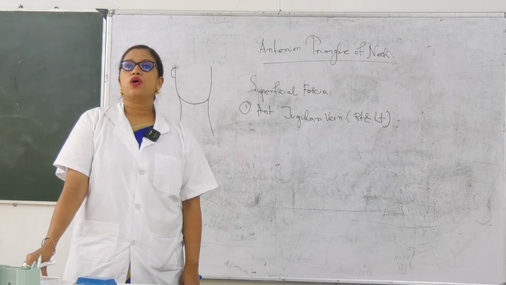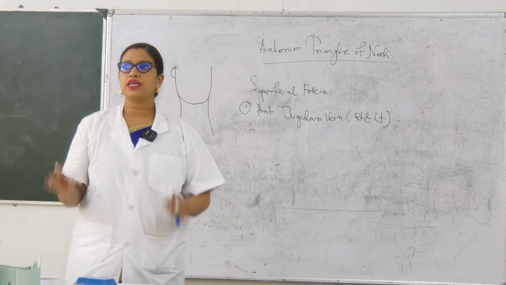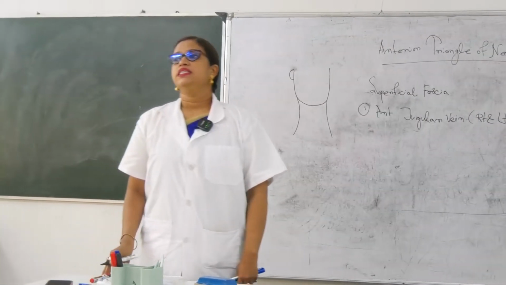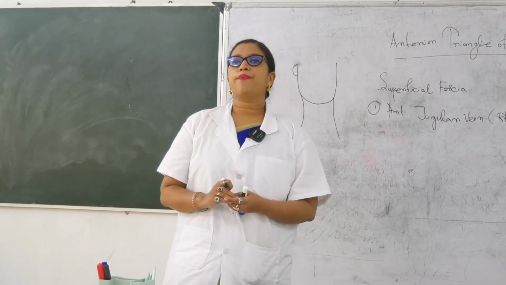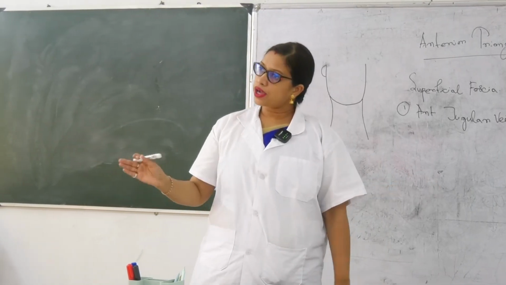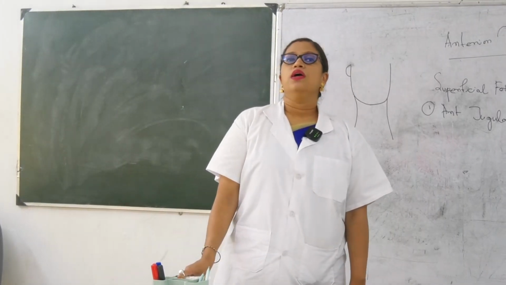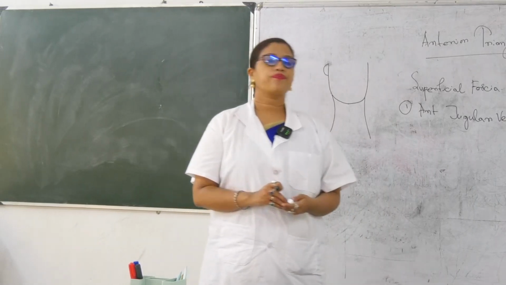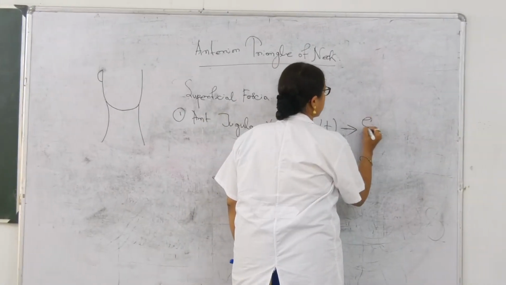Just below the apex of anterior triangle. Understood? Both sides, right and left anterior jugular veins form an arch just below the apex of anterior triangle. Okay. So what is happening? These right and left anterior jugular veins again extend from both sides, which will further join the external jugular vein. Okay. Write it down. So these right and left anterior jugular veins further join where? The external jugular vein.